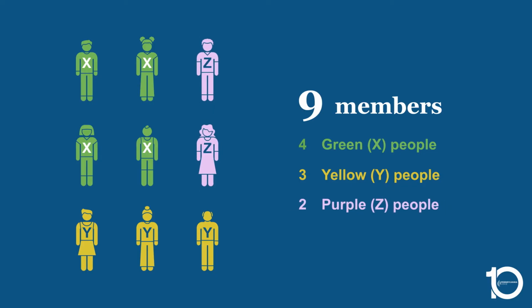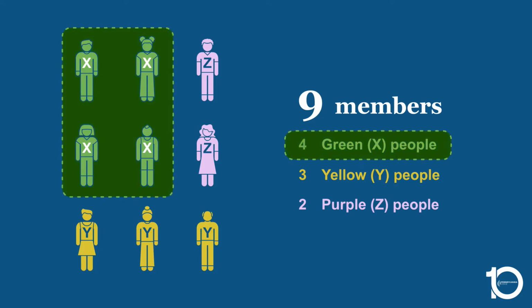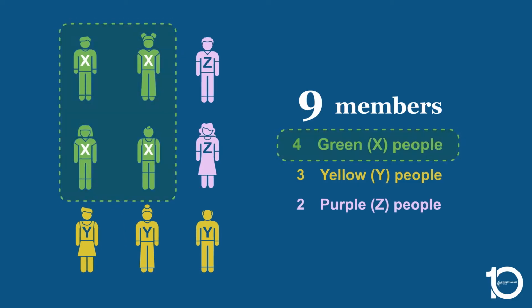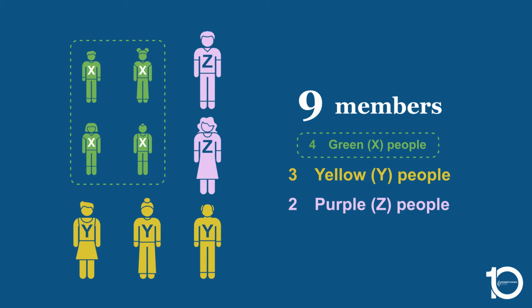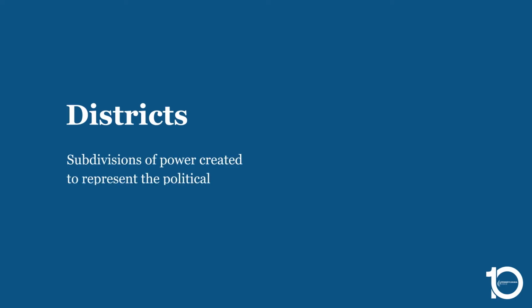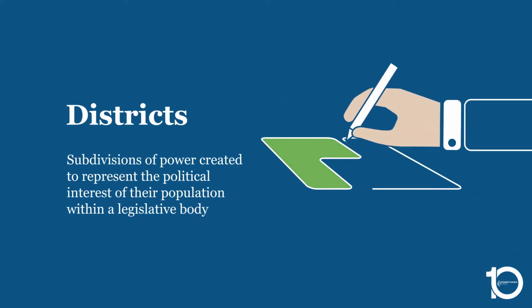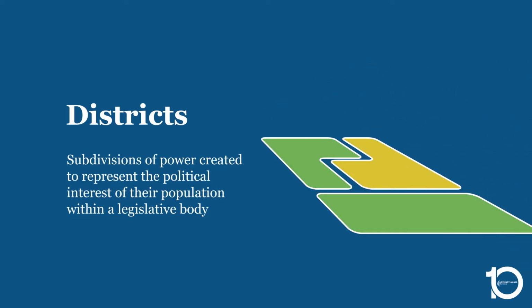If we decided the color of our town based on individually colored shirts, we'd have a green town, although 5 neighbors, the majority, don't have green shirts. Instead, we have districts. Districts are subdivisions of power created to represent the political interests of their population within a legislative body, in this case, within our town.